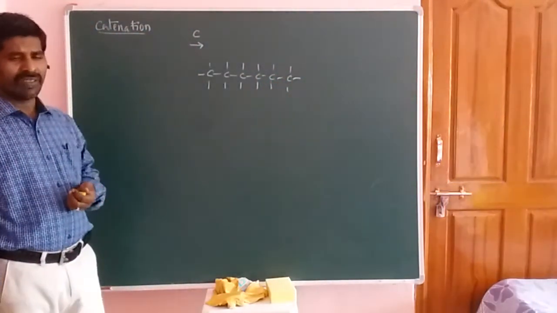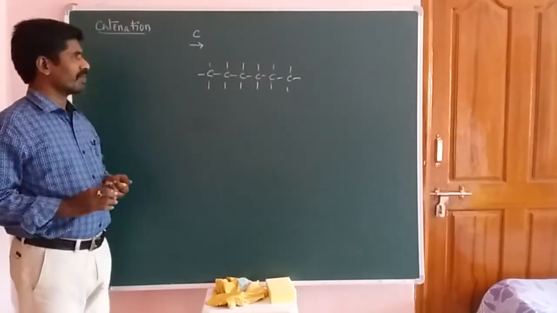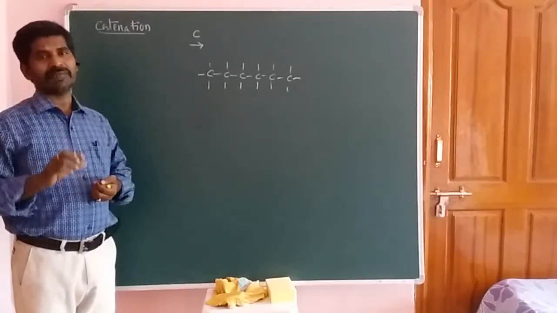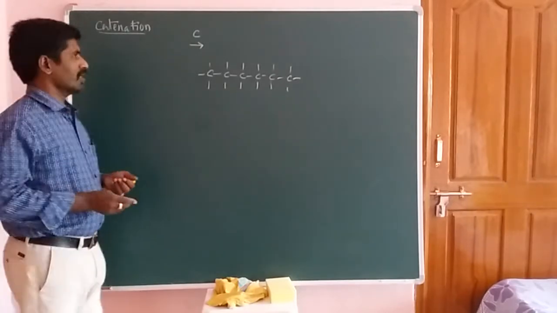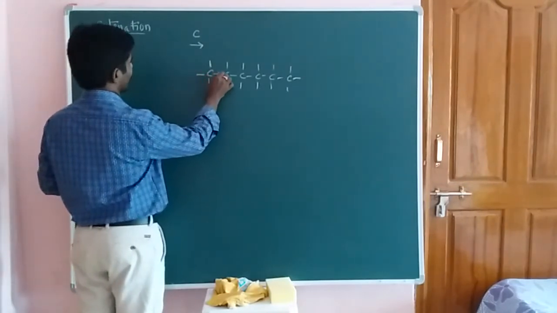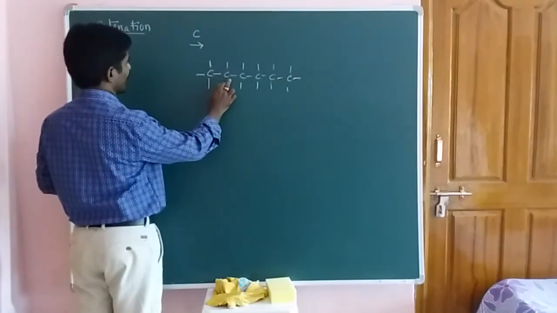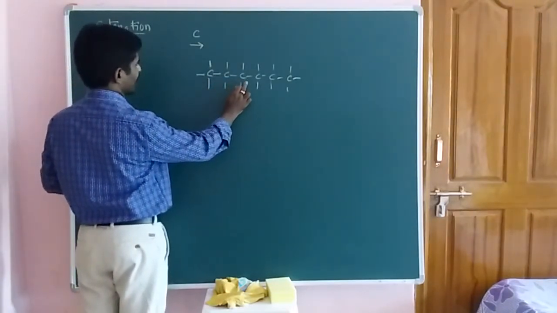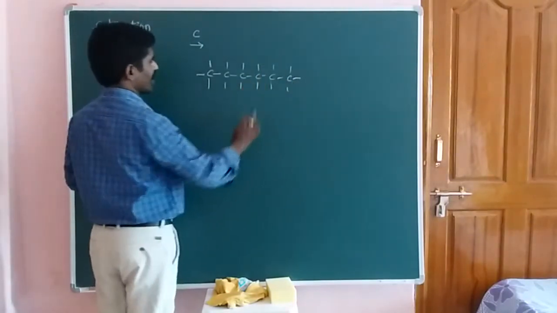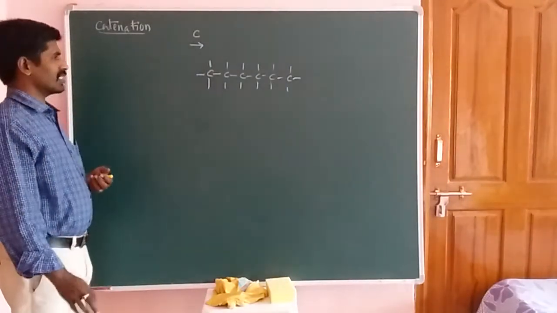Okay students, catenation describes the self linkage of atoms through covalent bond formation. Here this is the carbon atom, with one sigma bond, another sigma bond, and another, and here should be a sigma bond. The same element is bonded with another carbon atom, and this is connecting with another carbon atom, and another, and another. Such a type of linkage is known as catenation linkage or the catenation property.